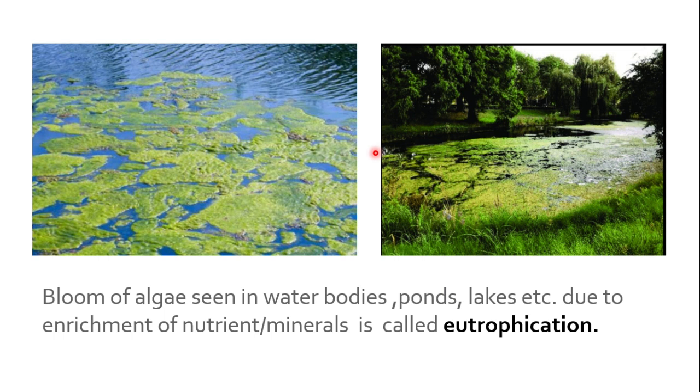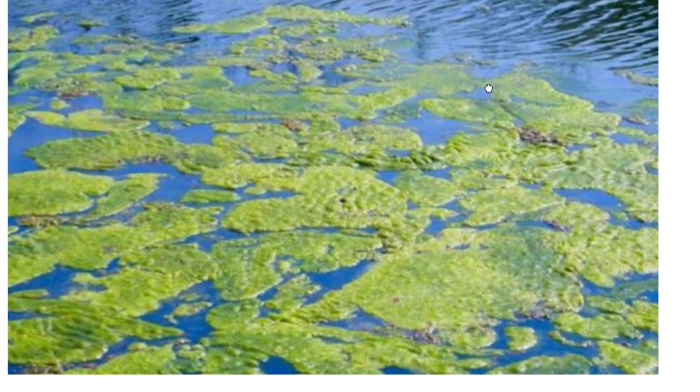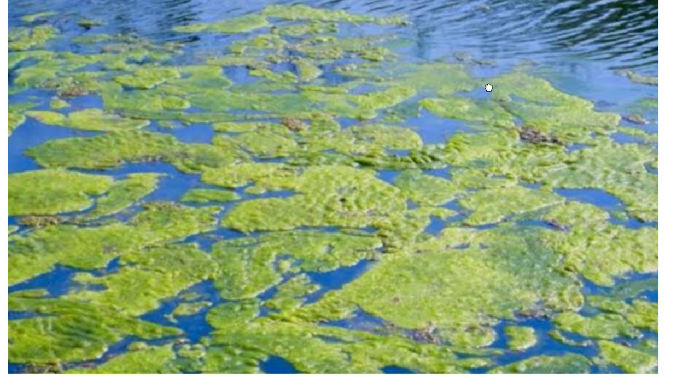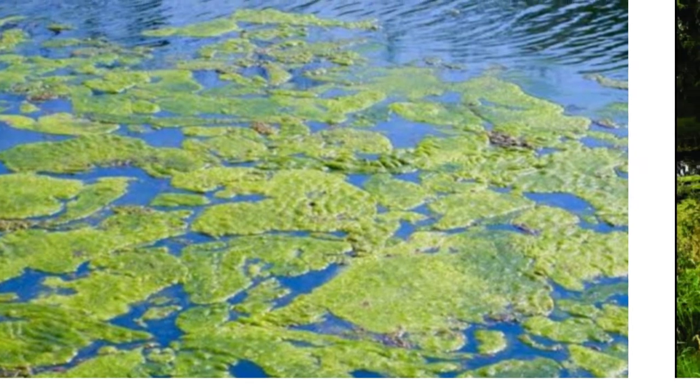Now another process we will see here. Have you ever seen green patches on a pond or open water system? I think you have observed it. What are these?